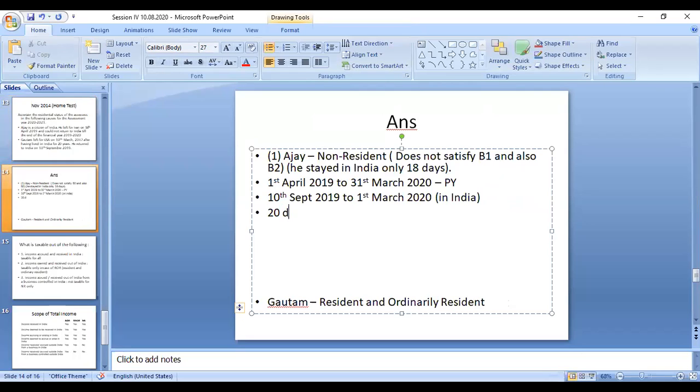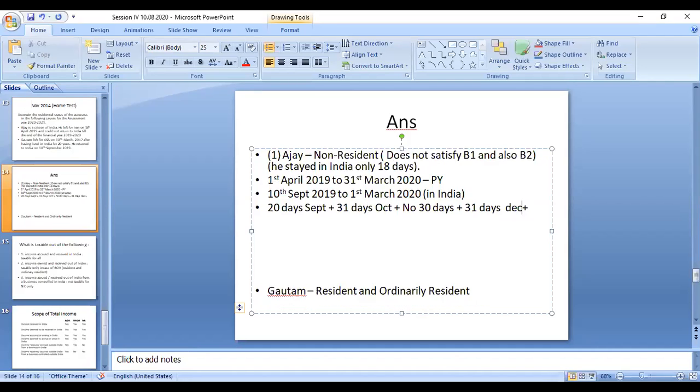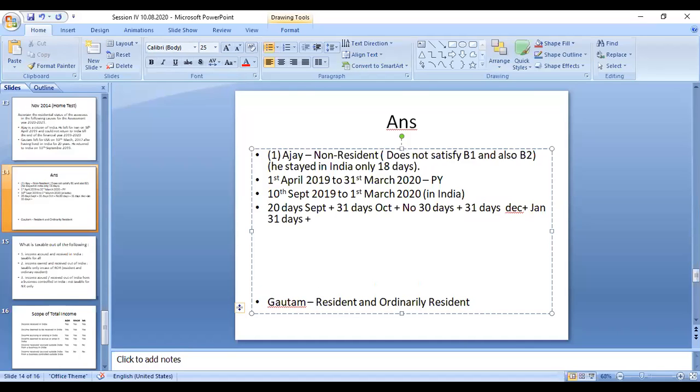So, 20 days in September, 31 days in October, 30 days in November, 31 days in December, 31 days in January, 28 days in February, and 31 days in March. All these days he is in India only.